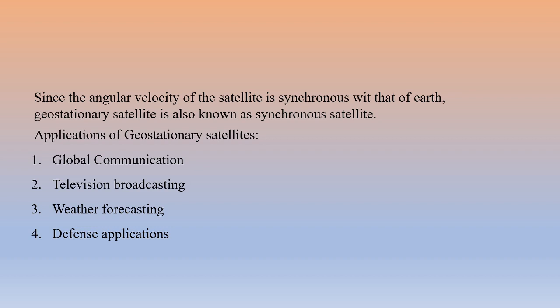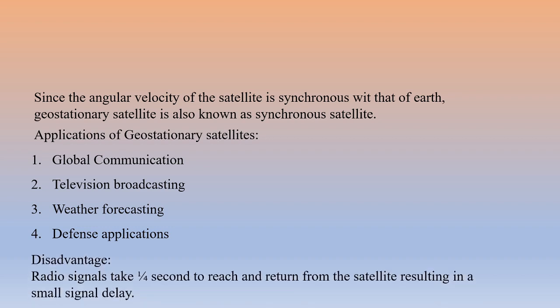Let us see one disadvantage of the geostationary satellite. For transmitting signals to the satellite, we use radio signals, but these radio signals take 1/4 second to reach and return from the satellite, thus resulting in a small signal delay. This is because the satellite is at a very large height, around 36,000 km.